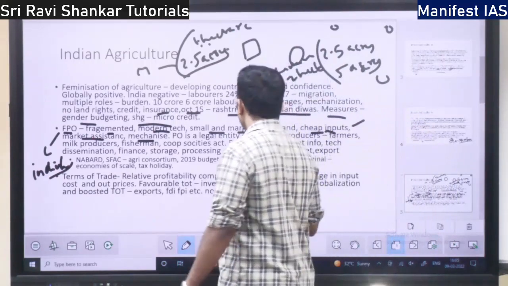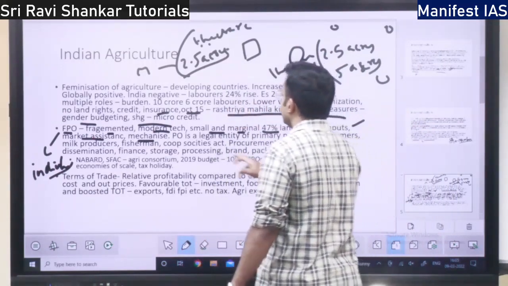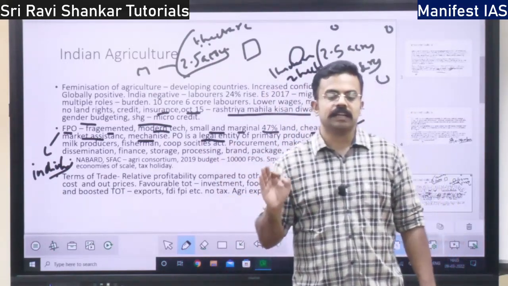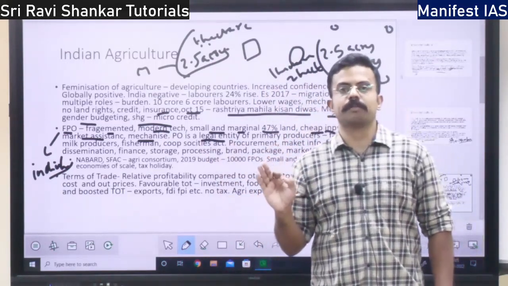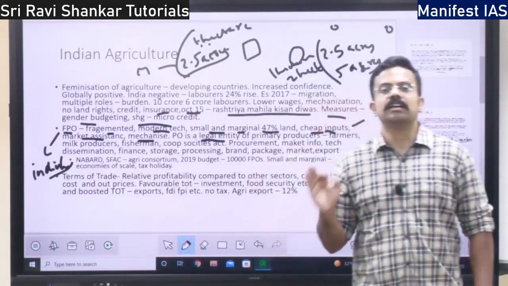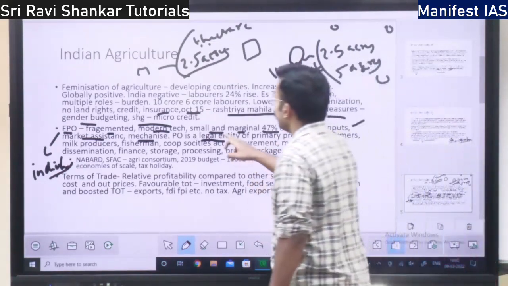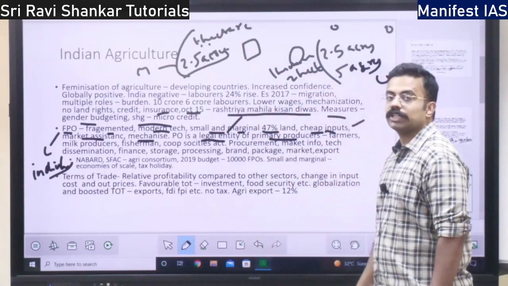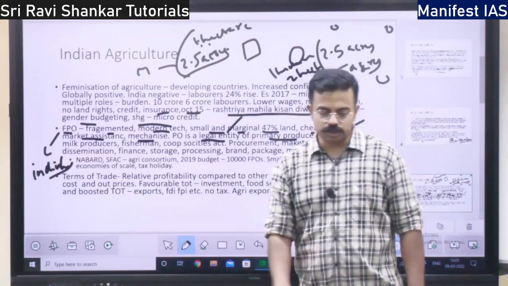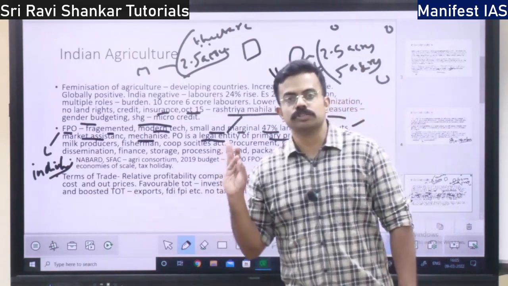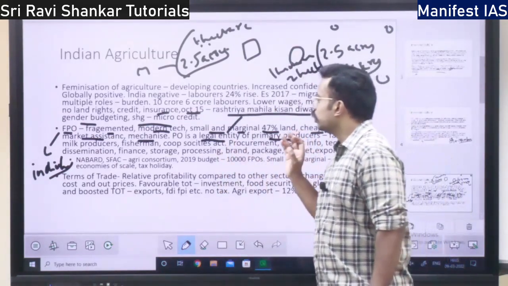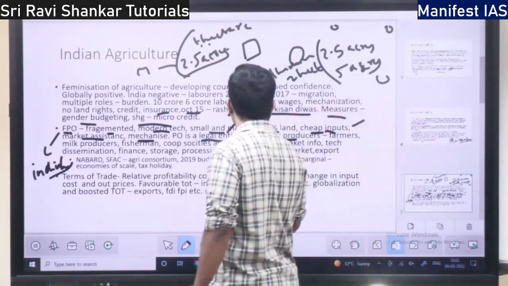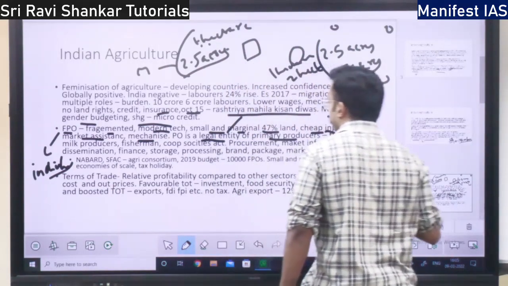So this FPO is a legal entity. FPO is given recognition by the government. The government has recognized the farmer producer organization. That is why it is a legal entity of primary producers. Who are the primary producers? It is not only the farmers. It includes milk producers, fishermen and farmers. Everybody is included under the primary producers, right?